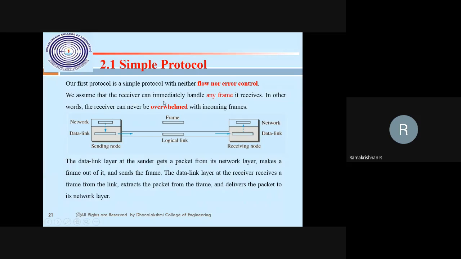So we assume that the receiver immediately handles any packet it receives. The receiver never gets overwhelmed. That means the receiver is definitely not overwhelmed by the packets. As much as is possible of the data rate, that much only will be fetched. If overwhelming data is sent here, it won't happen. That's what a simple protocol will do.